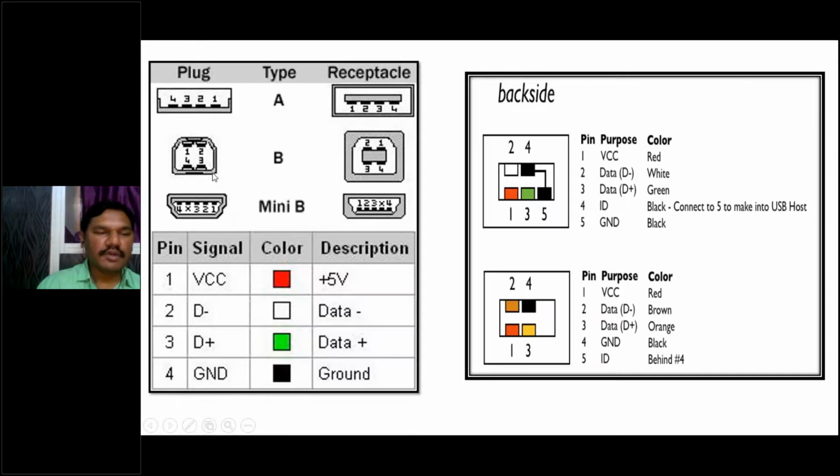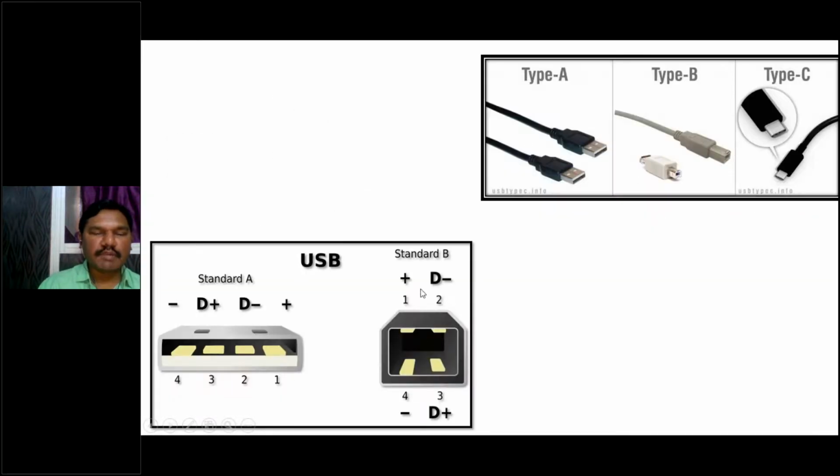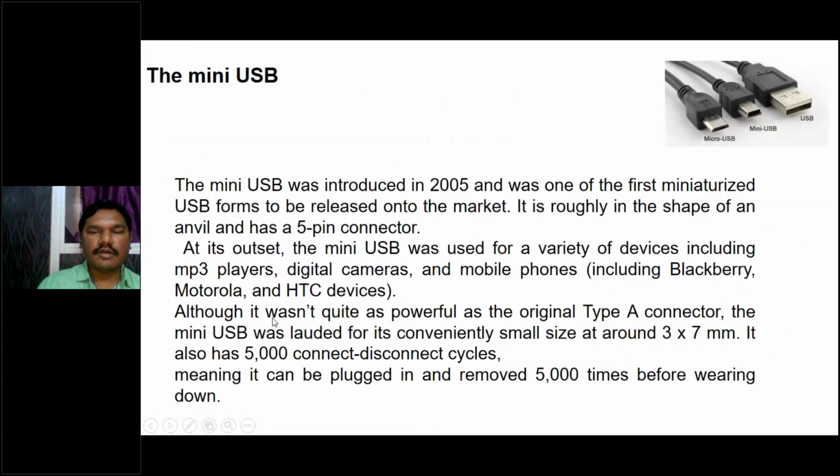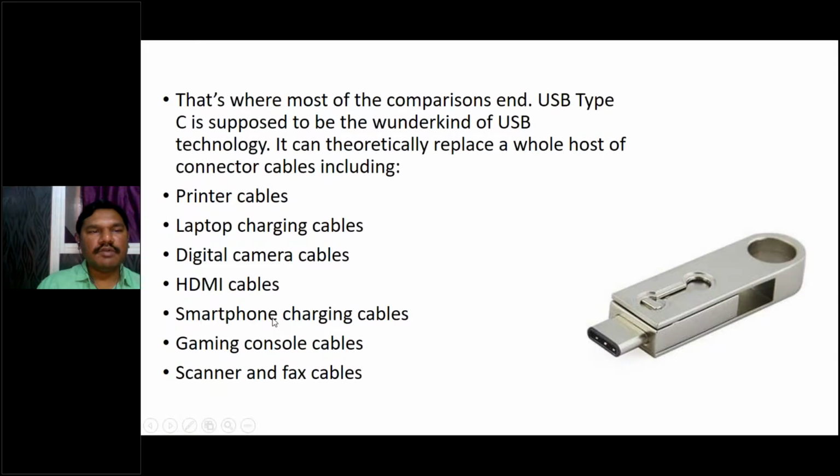If you see this type, this is called type B, this is type B, and this is the mini size. We'll see these one by one later.